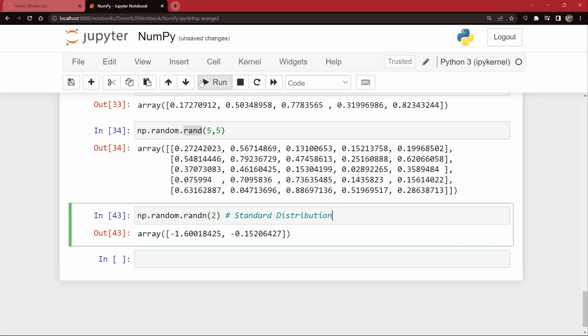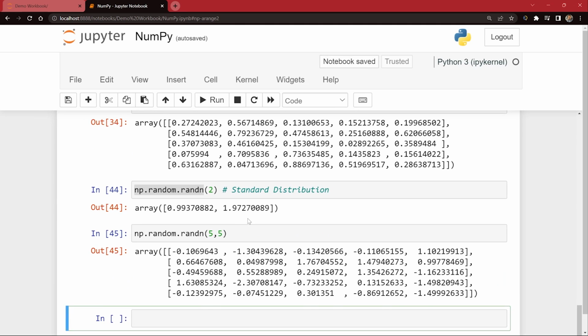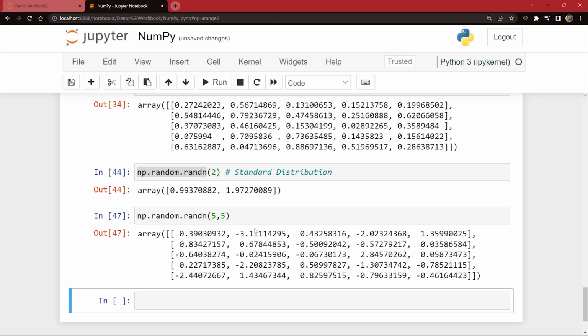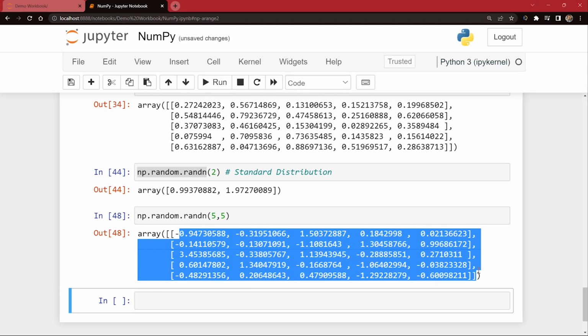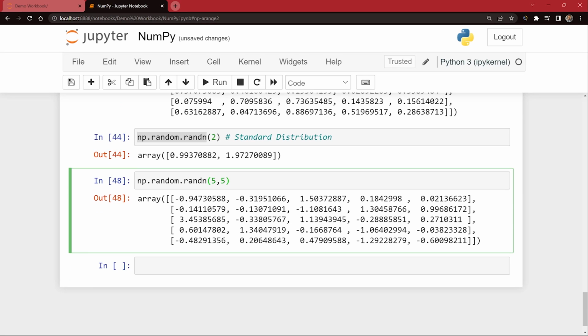But this is all your single dimensional array in this case, or a vector, because we passed only a single number. Now the same thing can be used with two numbers also. So I can say two numbers. I said 5 comma 5, so I want a 5 by 5 matrix. See, this is a standard distribution of numbers, and we got a 2D array of 5 by 5 dimension of standard distributed numbers in this case. Every time you run this, you'll get a random two-dimensional array of numbers using randn. I hope this is very much clear, guys. Very much important, guys. This is how you can use randn.